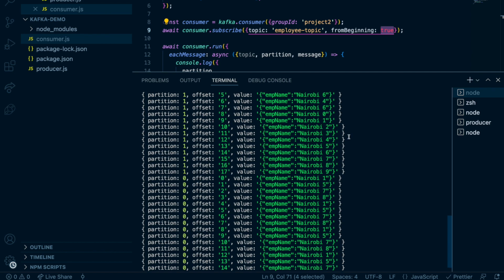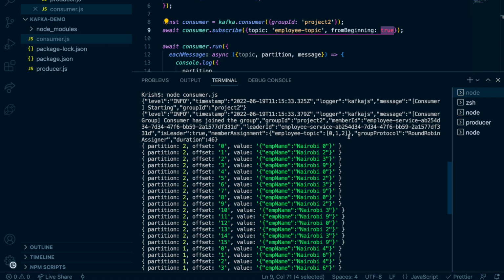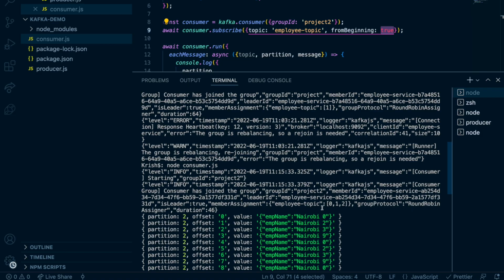So now you can see that it gets all the messages from the beginning. Why? Because Kafka knows this is a new consumer group. If you see, this consumer group is listening to all 3 partitions. That means whatever message you send just hits the single consumer, because it listens to all 3 partitions. So whatever messages you sent to these 3 partitions before are now consumed by this consumer.